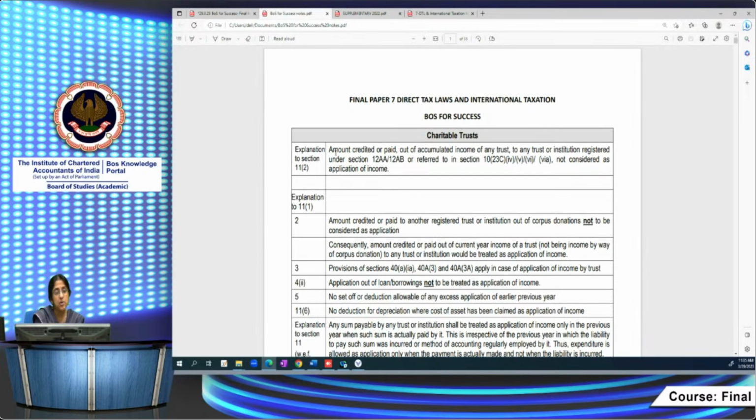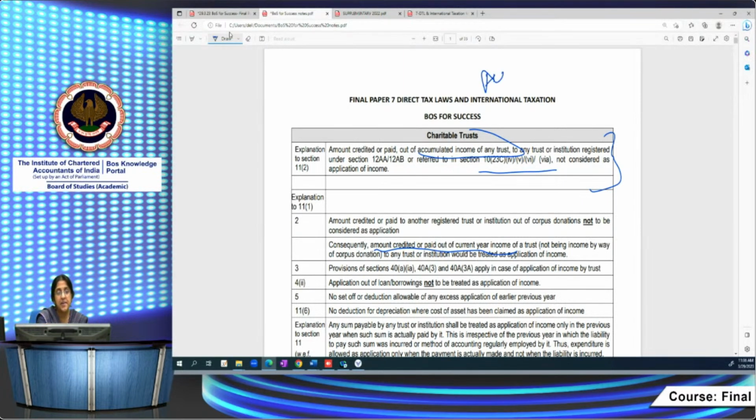Amount credited or paid out of accumulated income of any trust to another trust registered under 12A, AB or approved under 10(23C), 4th, 5th, 6th, 6A, is not considered as application of income. Okay. There are 2 things now. Then the next one also I will read. Amount credited or paid to another registered trust or institution out of corpus donations is not to be considered as application. So consequently, what we derive is that the amount credited or paid out of current year income of the trust, not being a corpus donation, to any other trust or institution registered under 12A or 10(23C) would be treated as application of income.